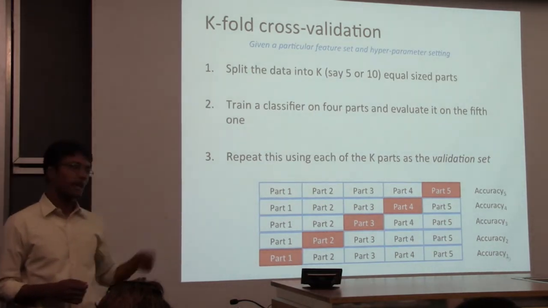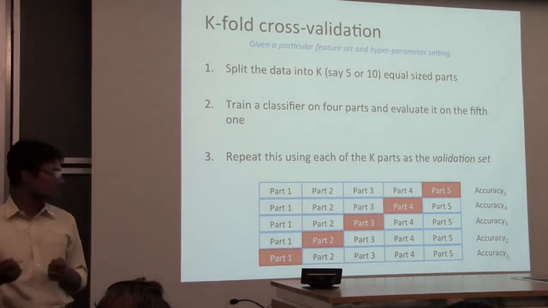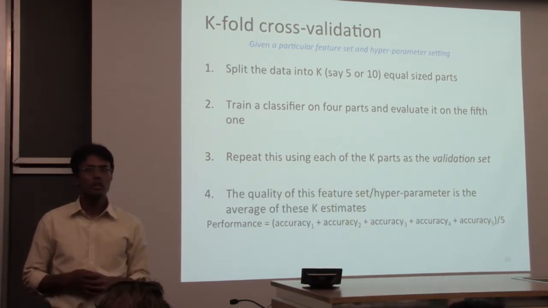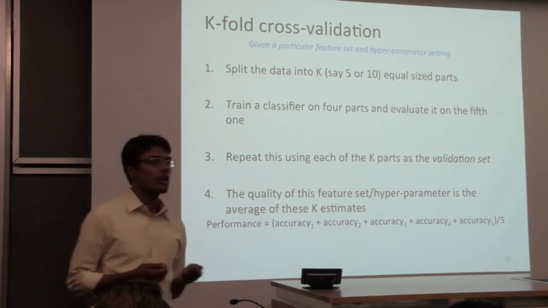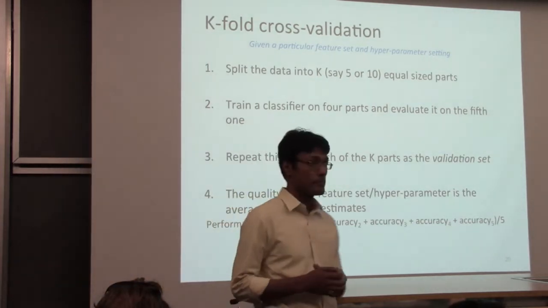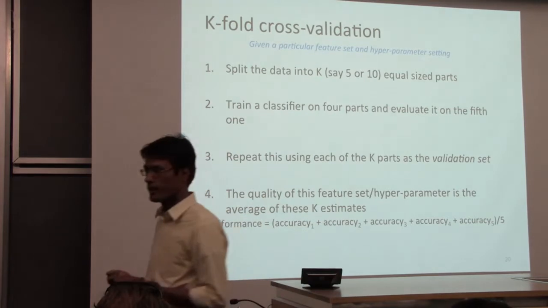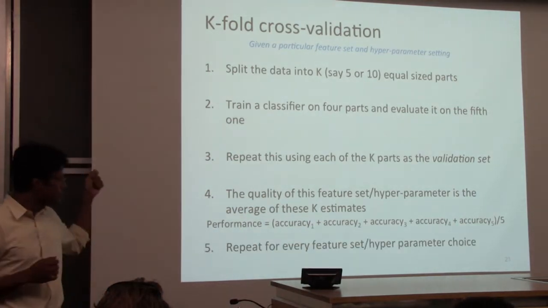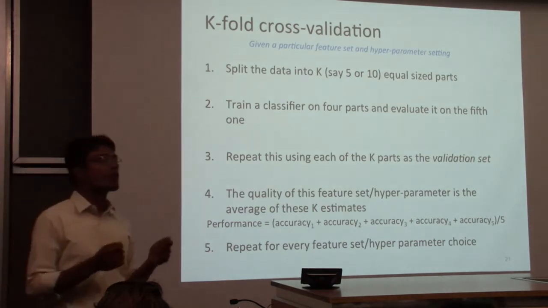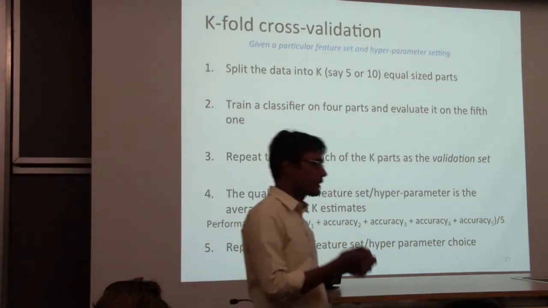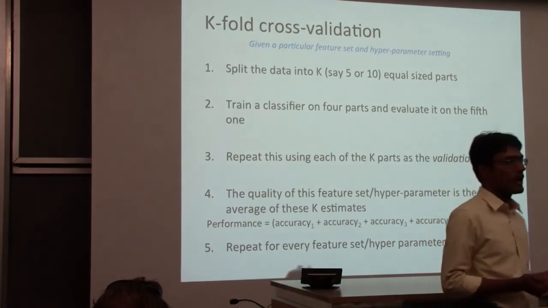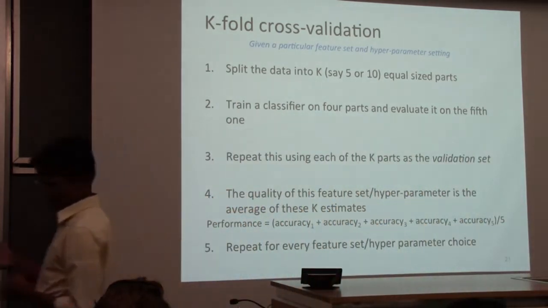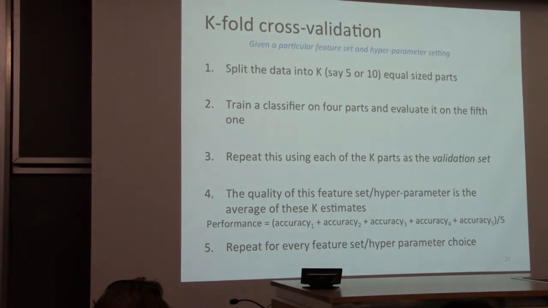And you do this for each fold. So you get, in this case, k accuracies, so k measures of performance. You take the average, and that is called the cross-validation accuracy. So you measure the average cross-validation accuracy, and this number represents the quality of that particular feature set or that particular hyperparameter. And you repeat this process for every hyperparameter that you want to try.